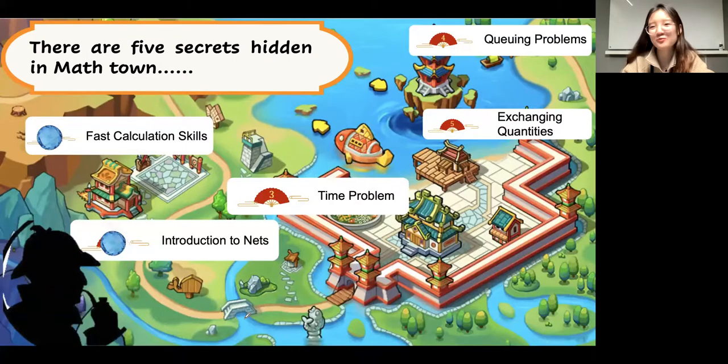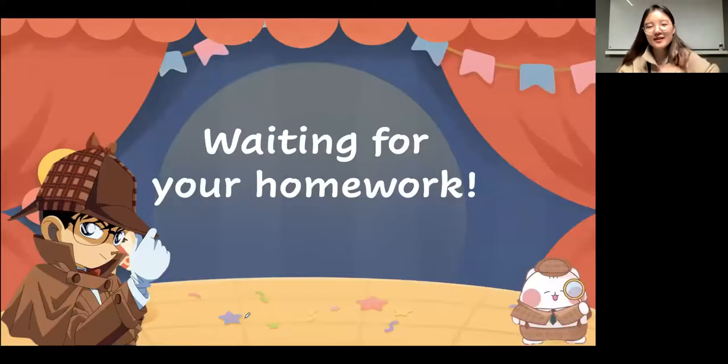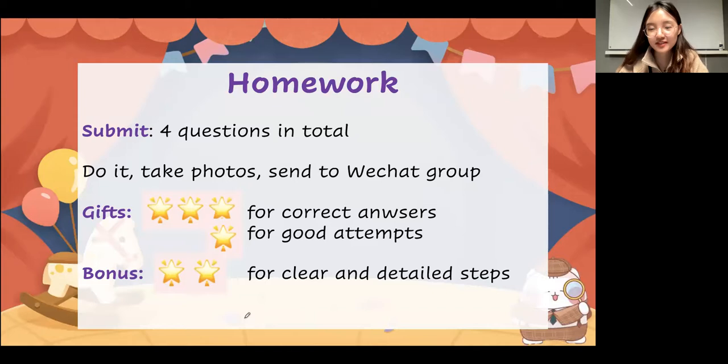I'm so happy to be with you, and we learned so many secrets and useful and interesting knowledge in the math time. Okay, everyone, for now, I will wait for your homework, and Wednesday's class will be our last class. Actually, I'm a little sad because I really enjoy the time being with you. Okay, so please do your homework, and I will see you in our Wednesday's class, okay? And please remember, write the process. Please draw the main character and some circles and some triangles and some dots to solve the problems, okay? I will check that.